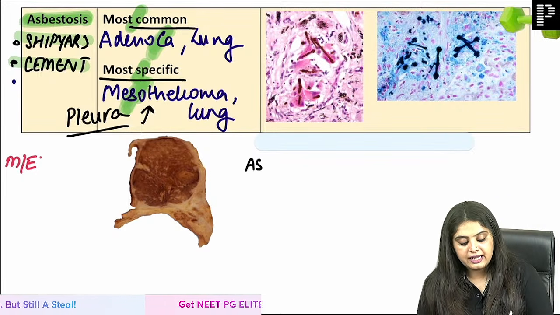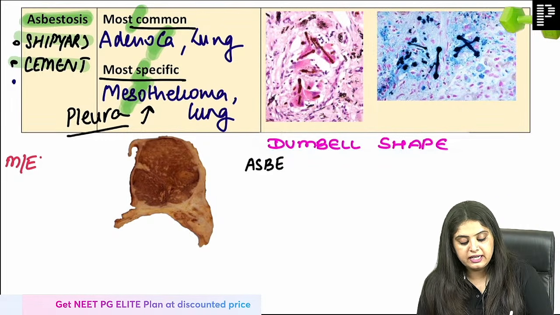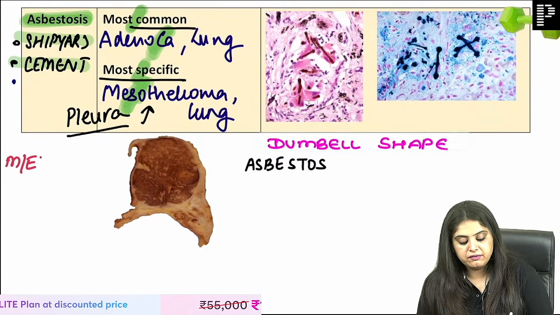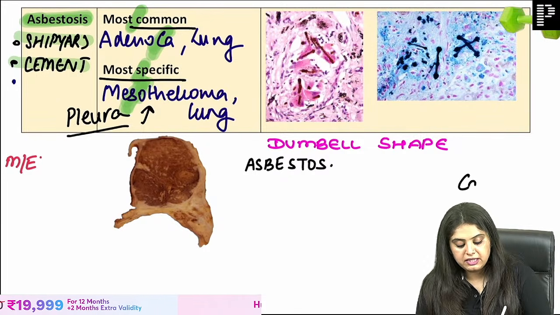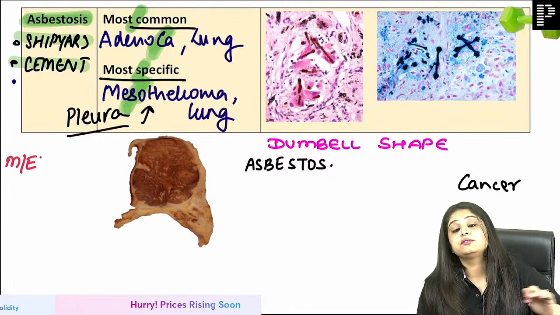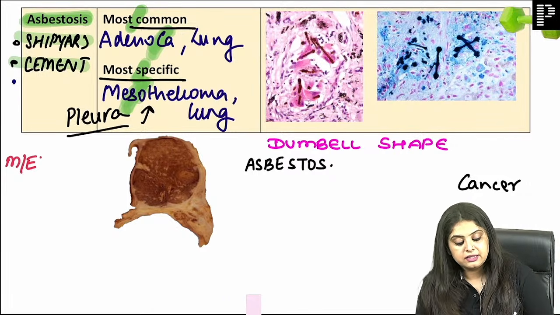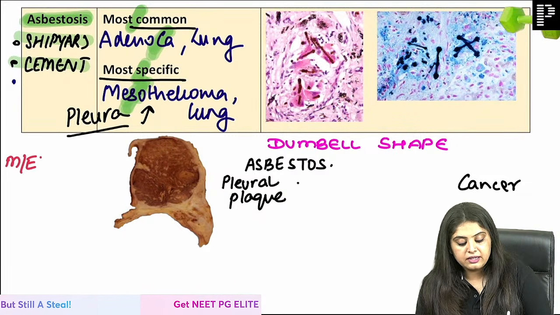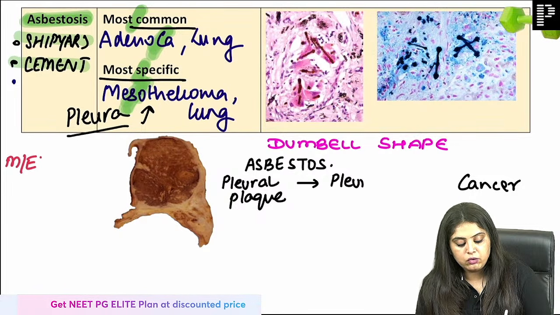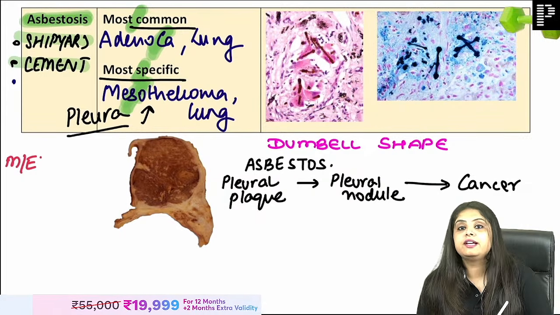So now I have a question for all of you. Tell me the entire timeline. Whenever someone starts inhaling asbestos, the first is not cancer. I mean, cancer will happen only after 20, 30, 40 years. The first thing that happens is just a pleural plaque. Yes, it is just going to be a pleural plaque. Gradually, that pleural plaque is now going to convert into a pleural nodule. And after that, those cancers will come up.